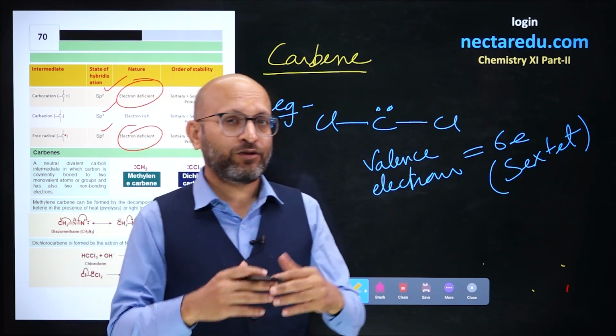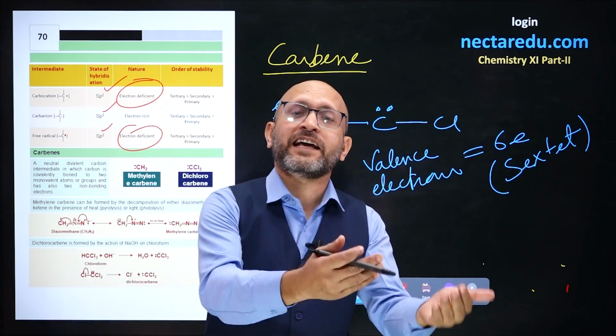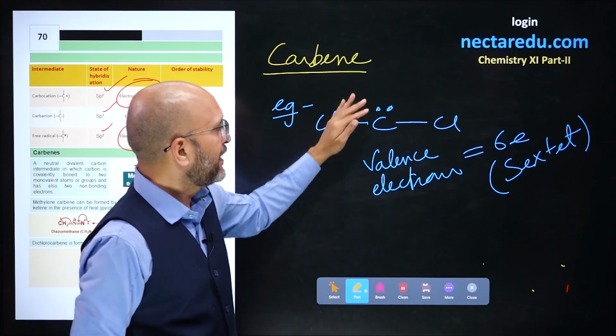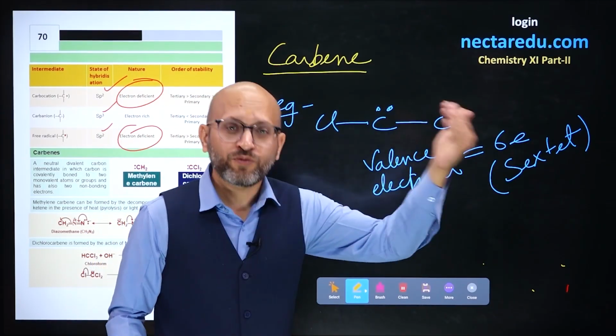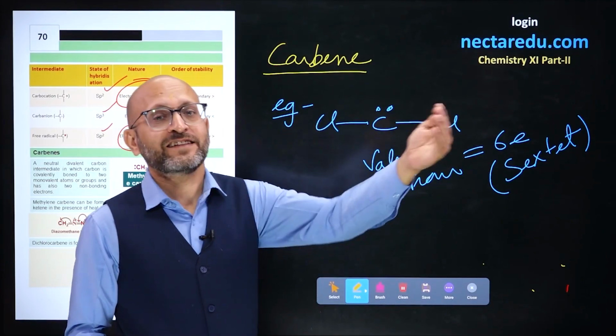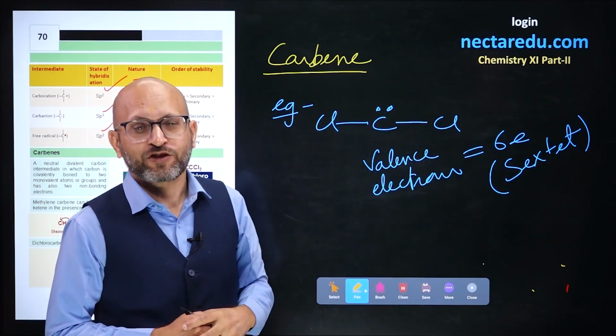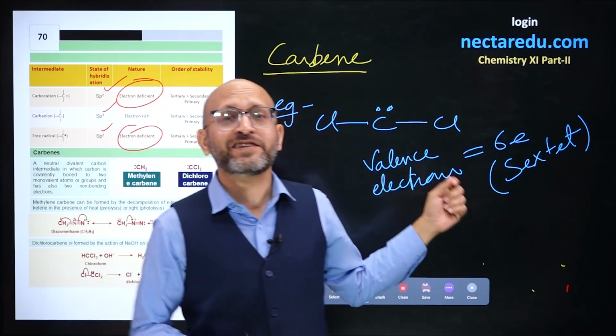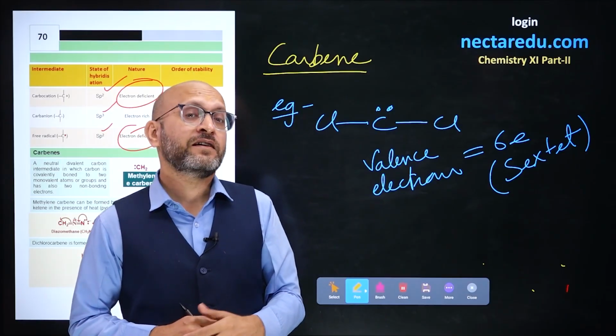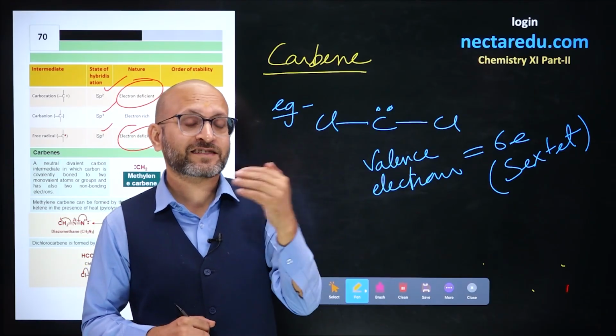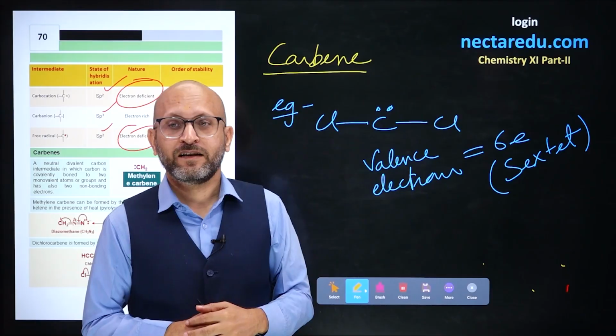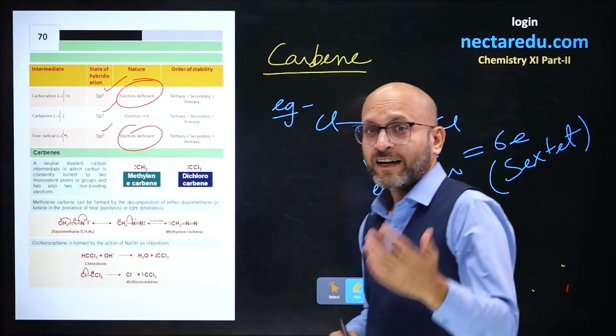So will it donate a pair of electrons or will it accept? I think you will say it is having 6 valence, so it wants to gain. It is an electron acceptor, so it acts like a Lewis acid. Or it is an electron acceptor, so it acts like an electrophile. Alright. So carbenes are electrophile.